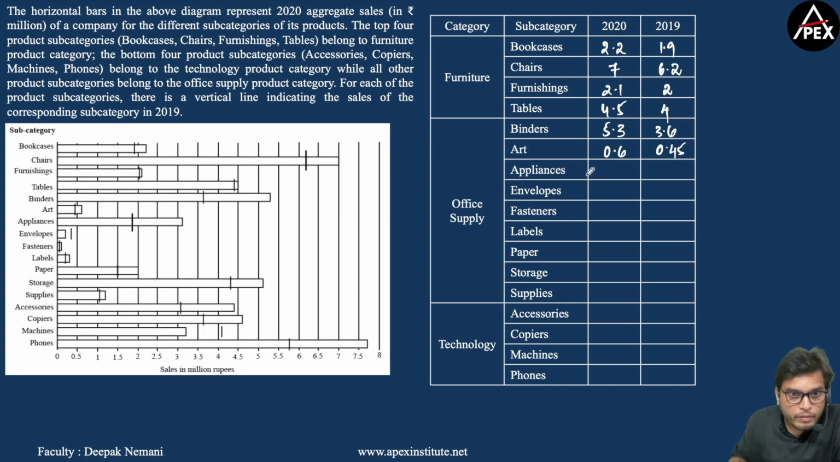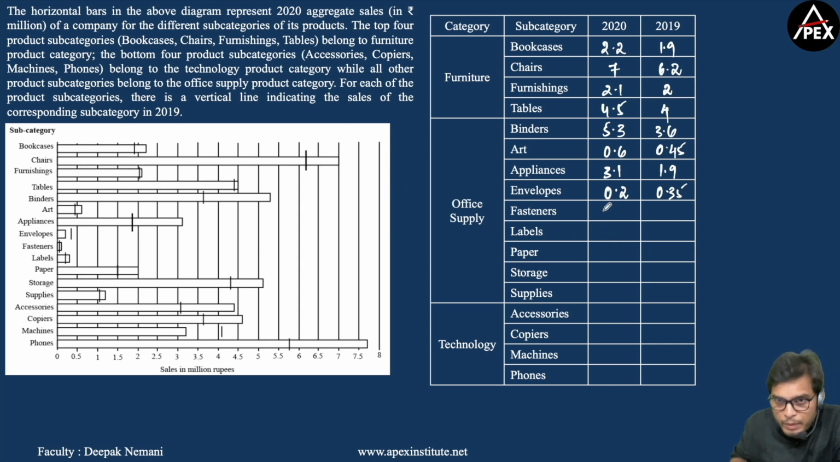Now coming to appliances, it's 3.1 in the year 2020 and it's close to 2, so let me consider this as 1.9 in 2019. Now envelopes, sales in 2020 is less than that of 2019, so let me consider this to be 0.2, and let me consider this as 0.35, or you can also consider that as 0.4.